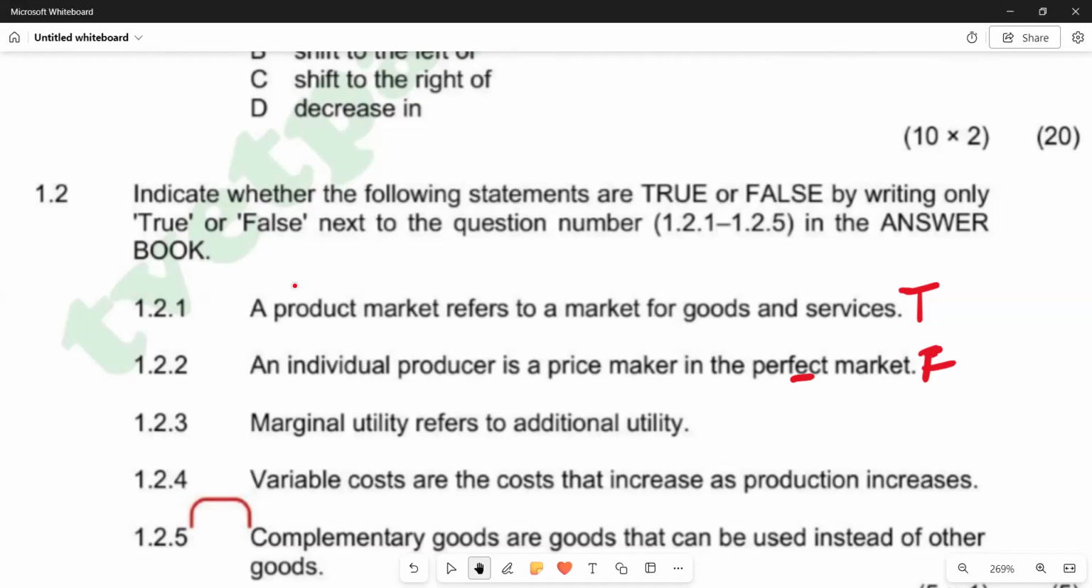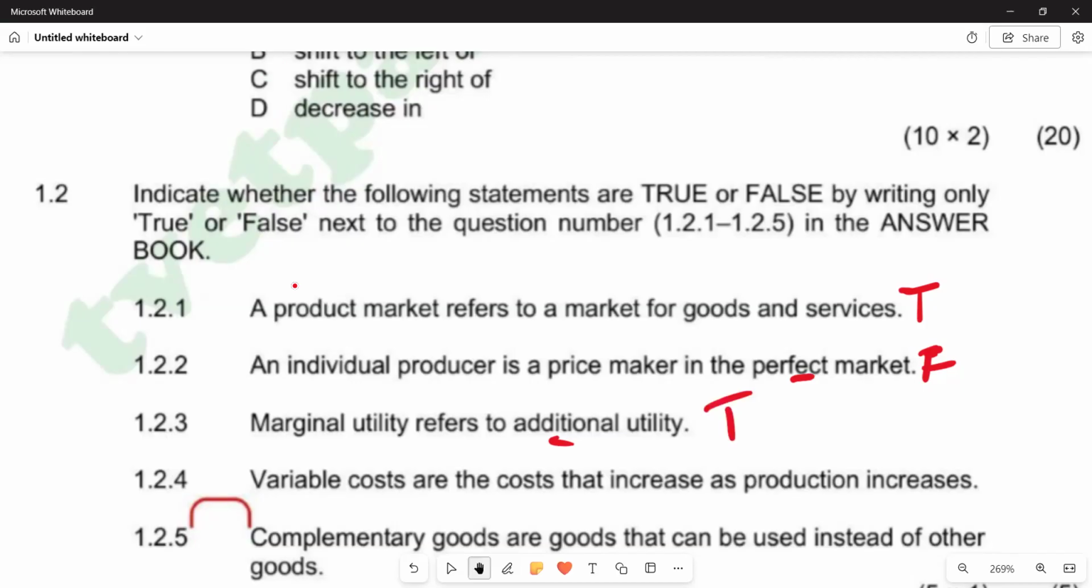Marginal utility refers to additional utility, which is correct. You know that marginal utility is the additional satisfaction that has been gained by an additional unit. Let's say we have been consuming 20 units. As soon as you consume an extra unit, you go to 21. The additional utility that we gain by consuming one extra unit that has led you to consume 21 units is what we call marginal utility. So 1.2.3 is correct because it reads marginal utility refers to additional utility. So 1.2.3 we are saying true.